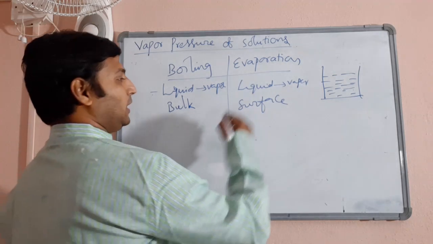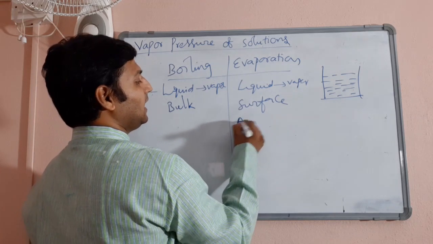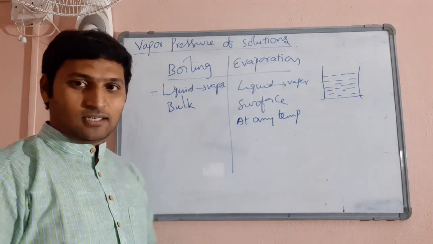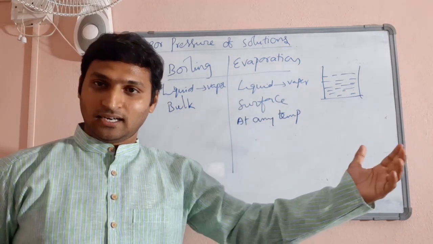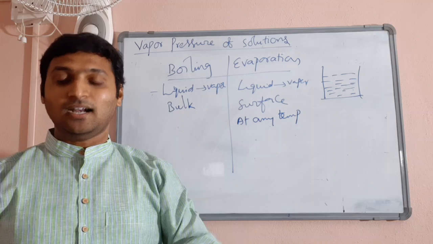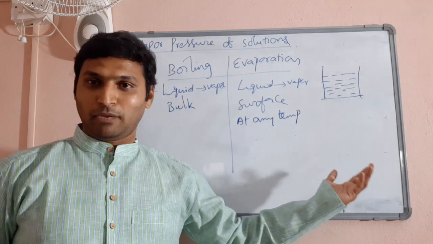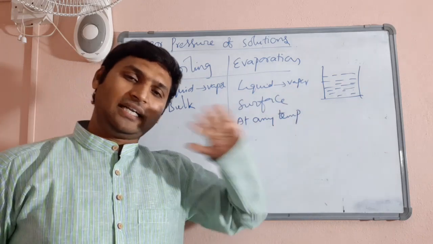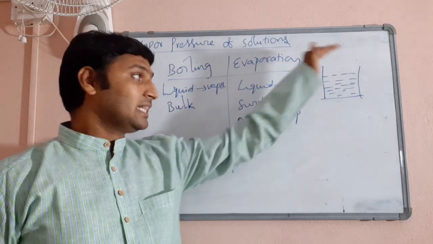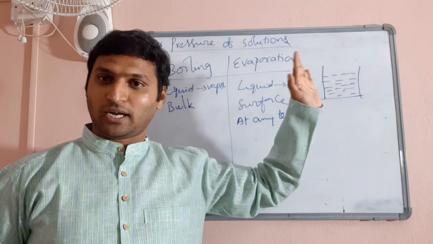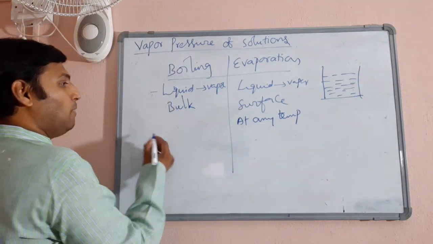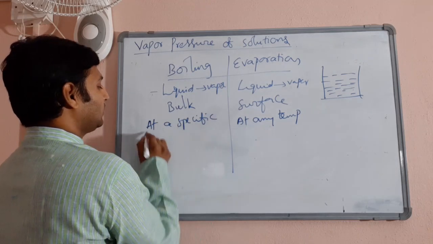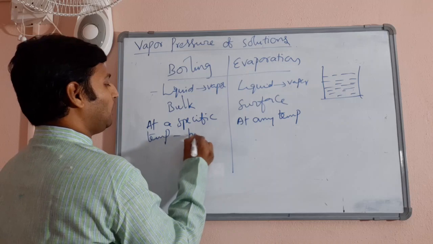Then, evaporation can occur at any temperature, whether this vessel is in a hot sun or in a refrigerator or it is being heated from below. In whatever the conditions, at whatever the temperature, the surface liquid will surely be evaporating, whereas boiling occurs at a specific temperature called the boiling point of the liquid.